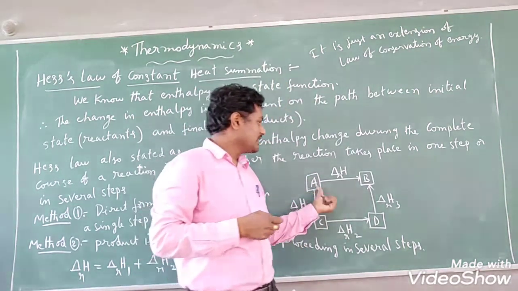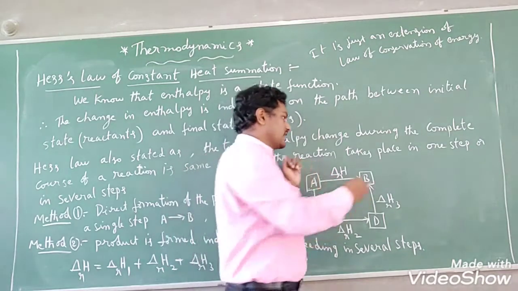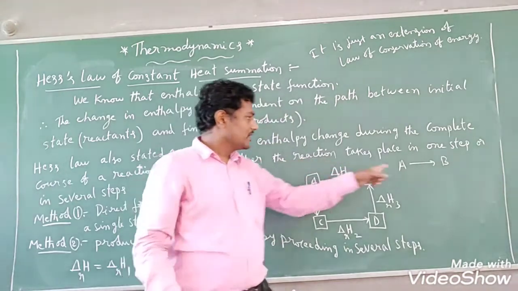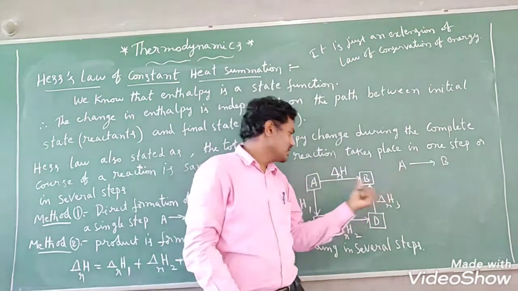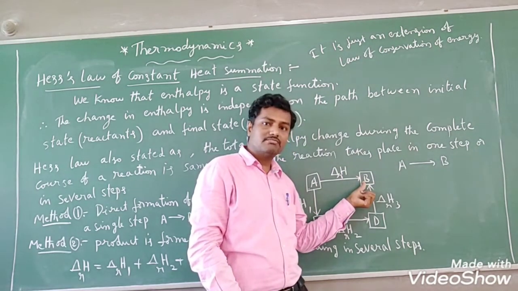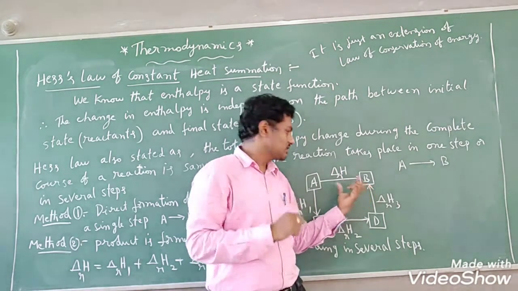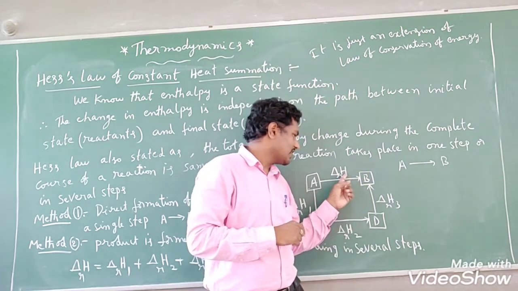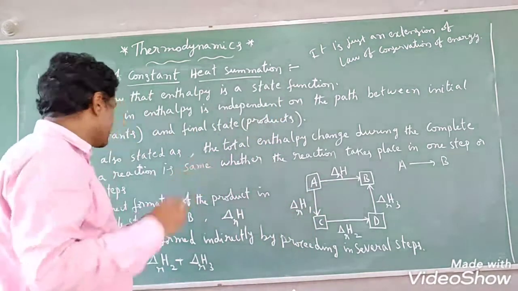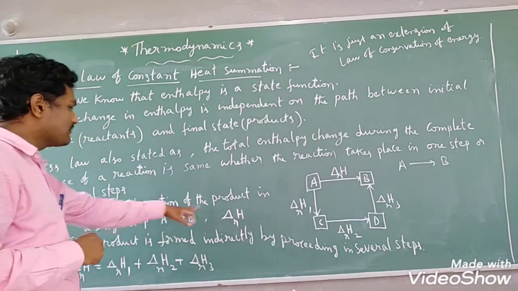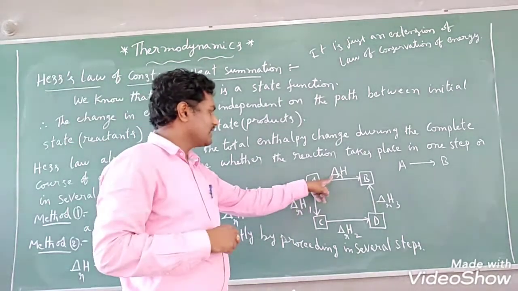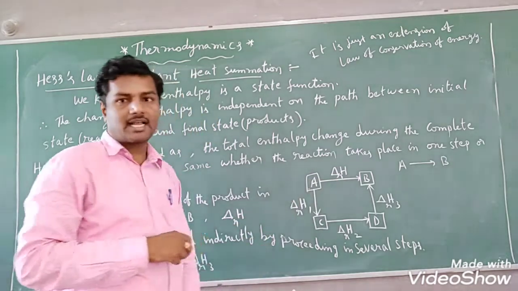For example, A gives rise to B. This is the general equation I have taken. A is the reactant, B is the product, right? So A can be converted directly to the product B. There is a chance. So the change in enthalpy of the reaction I have taken as delta HR. We have two methods. Method one is the direct formation of the product in a single step, that is, A gives rise to B. Then the enthalpy of the reaction is delta HR.